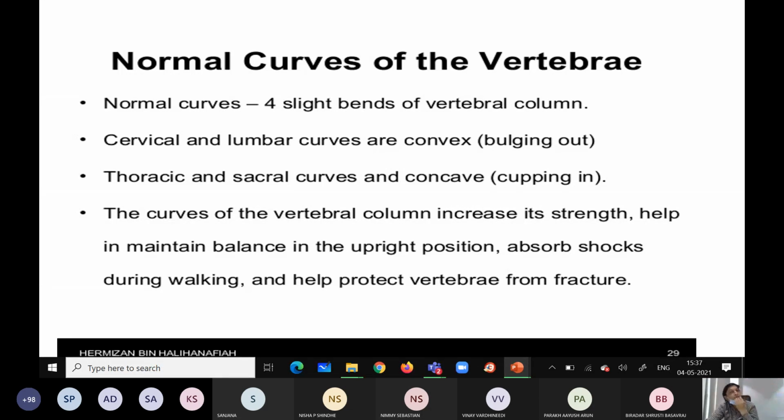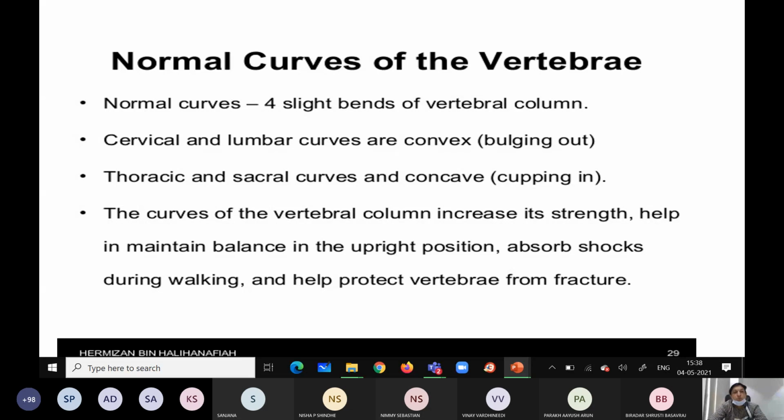These curves of the vertebral column increase its strength, help in maintaining balance in the upright position, and act as shock absorbers during walking.